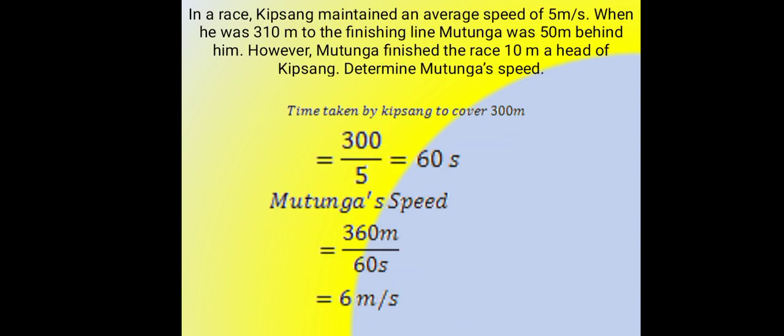In a race, Kipsang maintained an average speed of 5 meters per second. When he was 310 meters to the finishing line, Mutunga was 50 meters behind him. However, Mutunga finished the race 10 meters ahead of Kipsang. Determine Mutunga's speed.